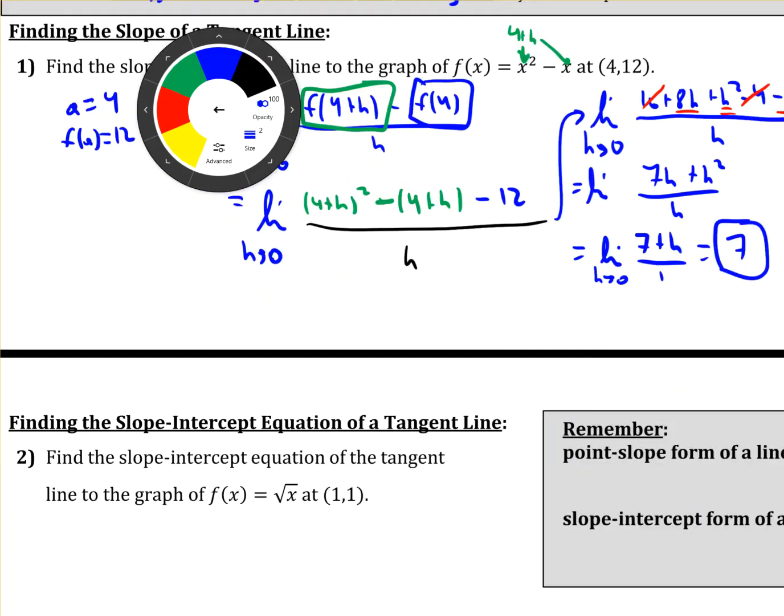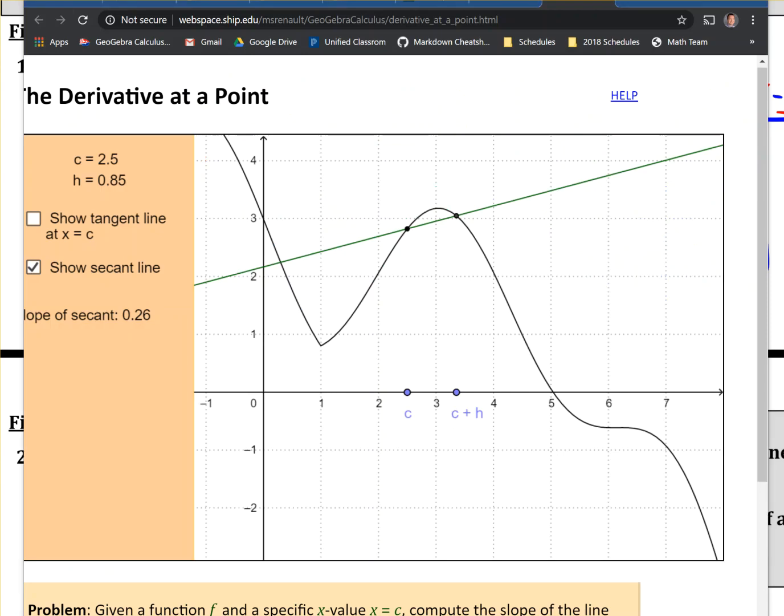All right, so that's kind of the algebraic way of what we're going to be looking for. So now, before we go further, I kind of want to pull something up and play around with it a little bit, so that way you can get a little better understanding. So let's just look at some function here. Again, we got this graph here.